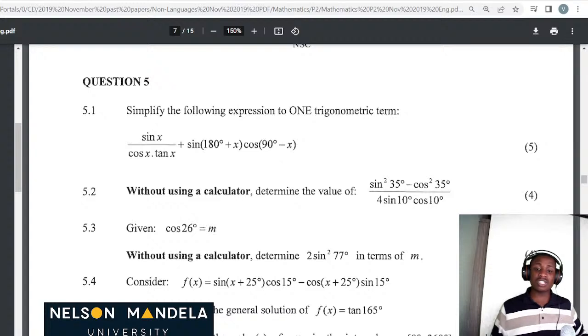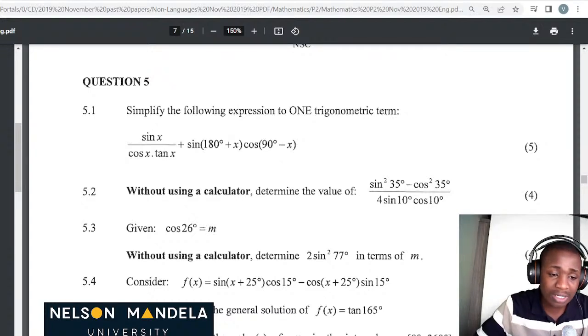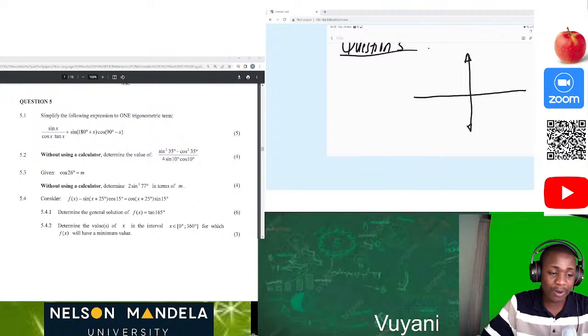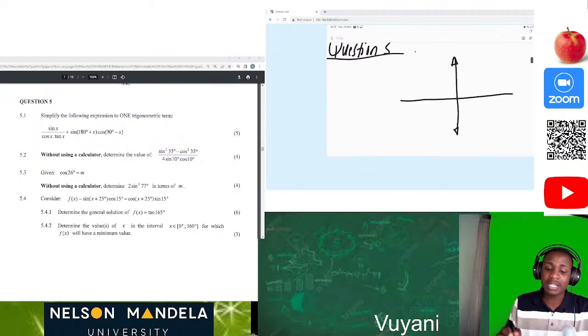Just to highlight a few things right now: tomorrow when you are writing trigonometry, the first thing you have to do is to have your reduction formulae. This is going to assist you in a big way, because if you don't understand your reduction formulae, there is no hope for us tomorrow. So please make sure that we master the reduction formulae.